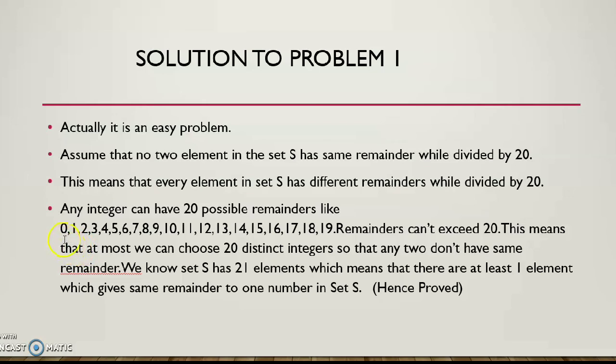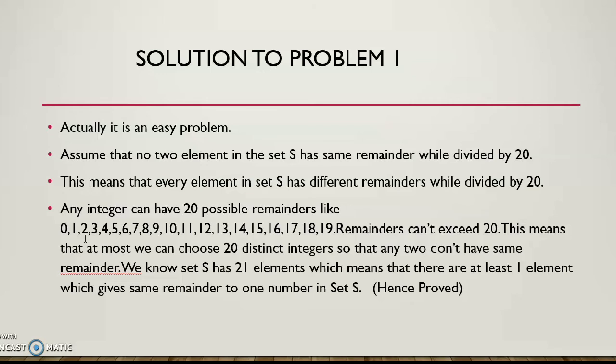We have to choose a number that gives a remainder apart from 0, so that may be 1, 2, 3, 4. Suppose we choose another number which gives the remainder 2, let's say 42. It may be any number, but for simplicity I have considered 42, which gives the remainder 2. So the first number gives remainder 0, and the second number chosen for the set S gives remainder 2.